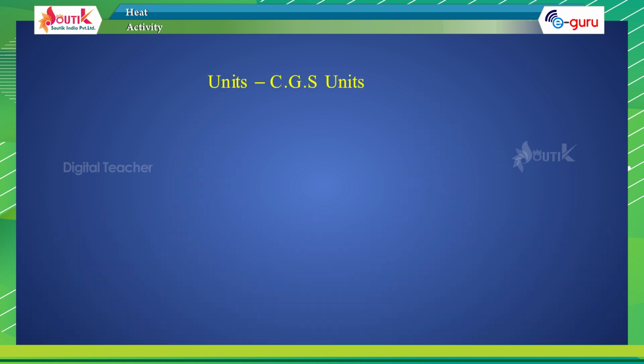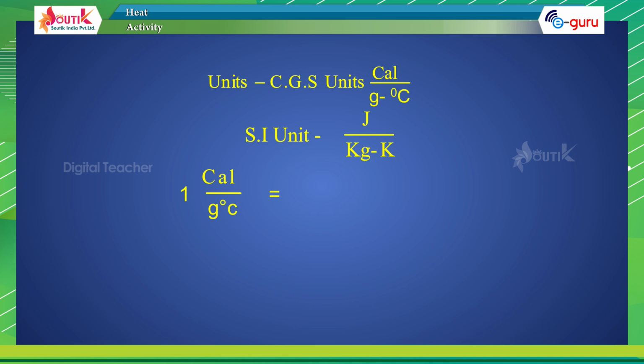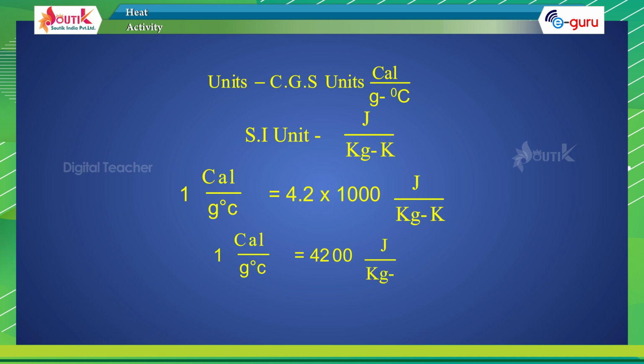Units: CGS unit, calories per gram degree centigrade. SI unit, joule per kg Kelvin. 1 calorie per gram degree centigrade equals 4.2 into 1000 joule per kg Kelvin. 1 calorie per gram degree centigrade equals 4200 joules per kg Kelvin.